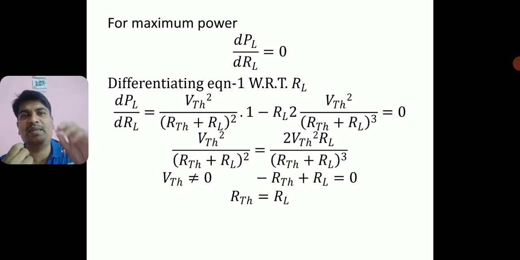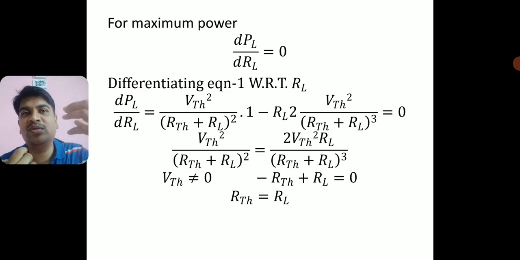You remember the mathematical identity: f dash x is equal to 0 when f of x is maximum. When its first order derivative is 0, then only the function is maximum.